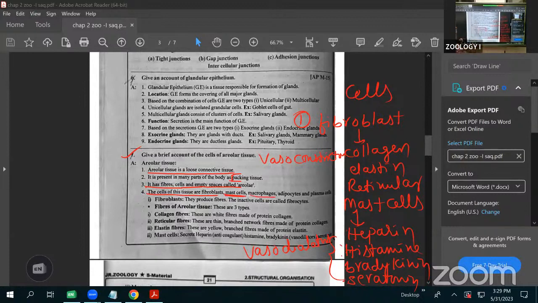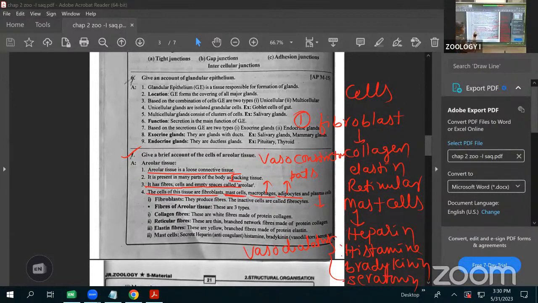What is the function of the macrophages? These macrophages are phagocytic in function. Inside of the areolar connective tissue, any unwanted substances that enter, or also old cells, are destroyed by them. That's why we call the macrophages phagocytic cells. Next, the adipocytes. The adipocytes are mainly helpful for storing fats. Next, the plasma cells, they are producing the antibodies. Like this, these cells are present inside of the areolar connective tissue.